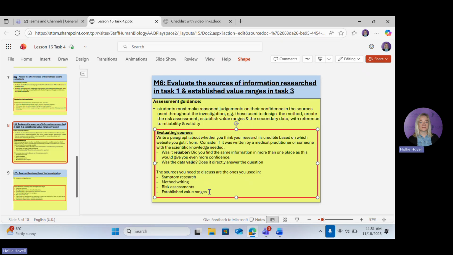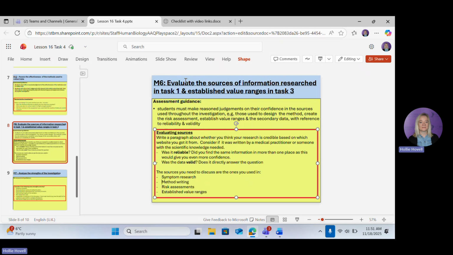more reliable. Okay, so go through each of these 4, best to have a paragraph for each, and try and get the words reliable and valid in there. Think about who wrote that website. Is it a reliable website? Is it a newspaper? It's not reliable. Is it the NHS? It is reliable. Okay, so thinking really carefully about where we got it from.